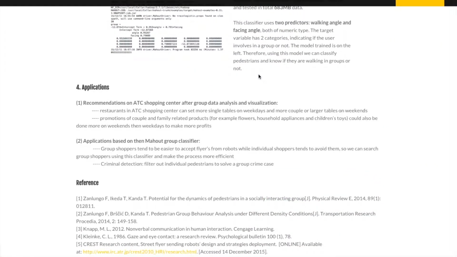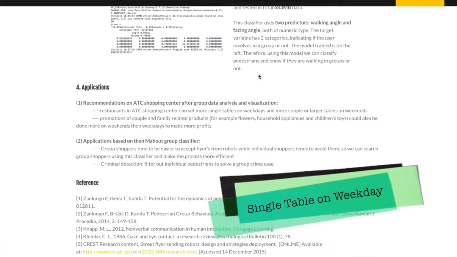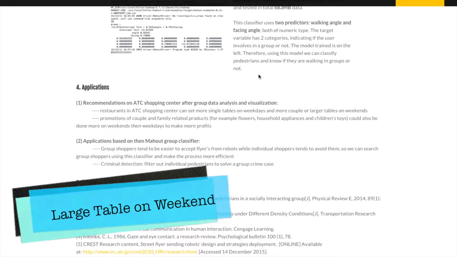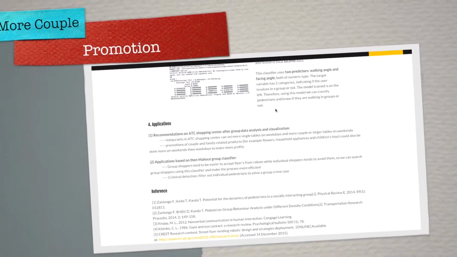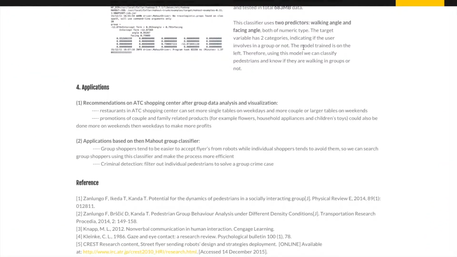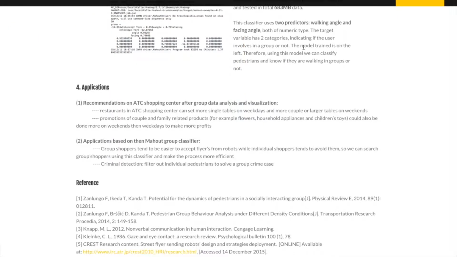Firstly, we suggest restaurants in ATC shopping center set up more single tables on weekdays and more larger or couple tables on weekends. Also, we suggest promotions of couple and family-related products be done more on weekends instead of weekdays. Besides, we found that ATC is now trying to send flyers by robots. In this case, we suggest those robots learn our Mahout classifier and target those people who walk in a group, because groups are usually easier to accept flyers. In this way, the process of sending flyers can be much more efficient.